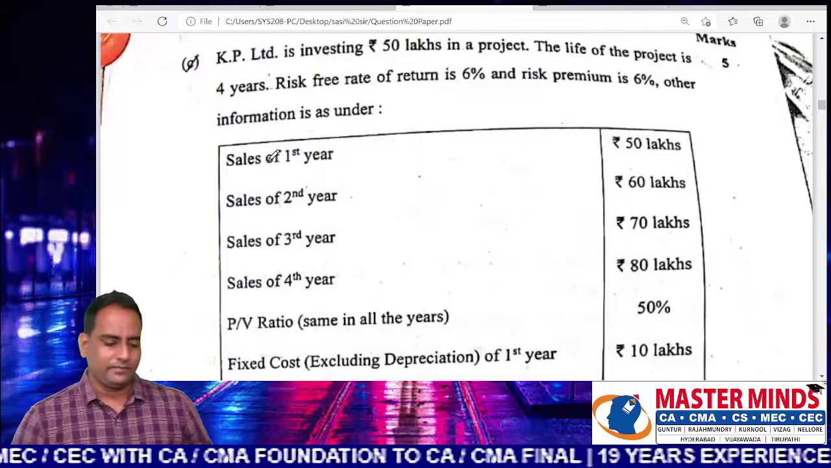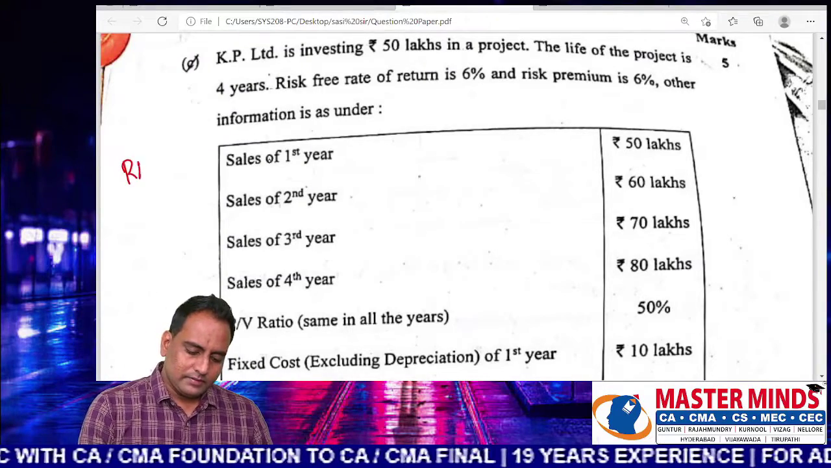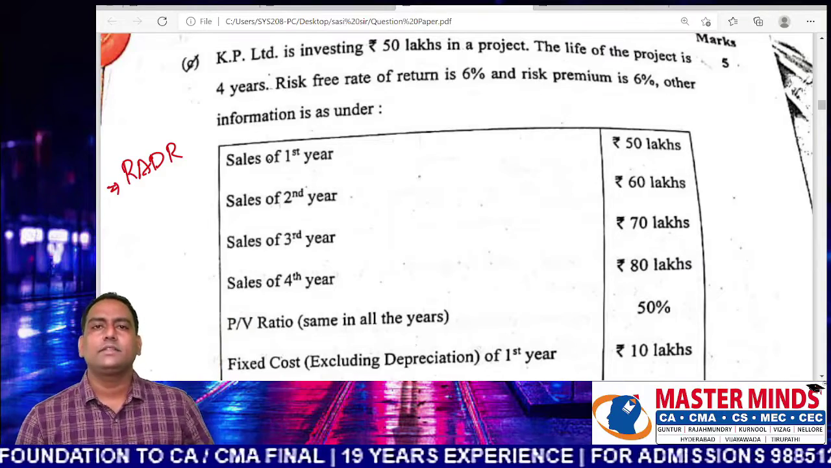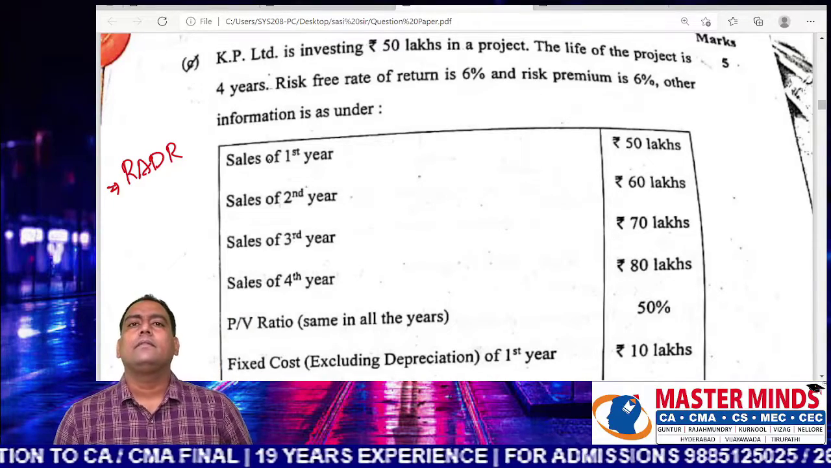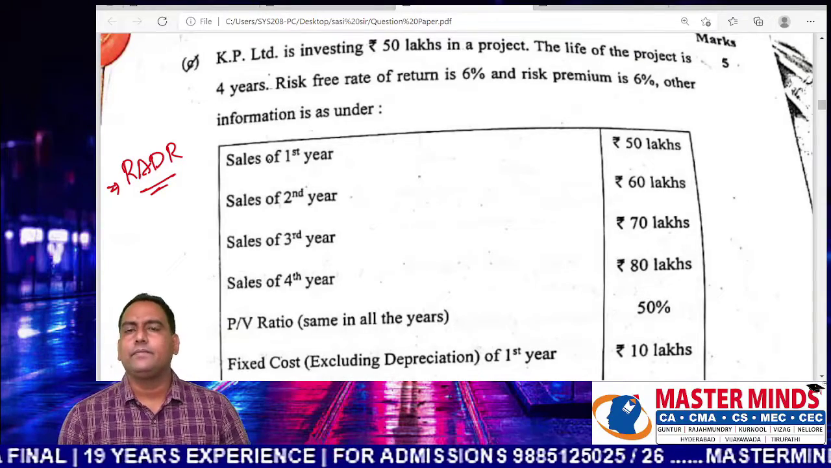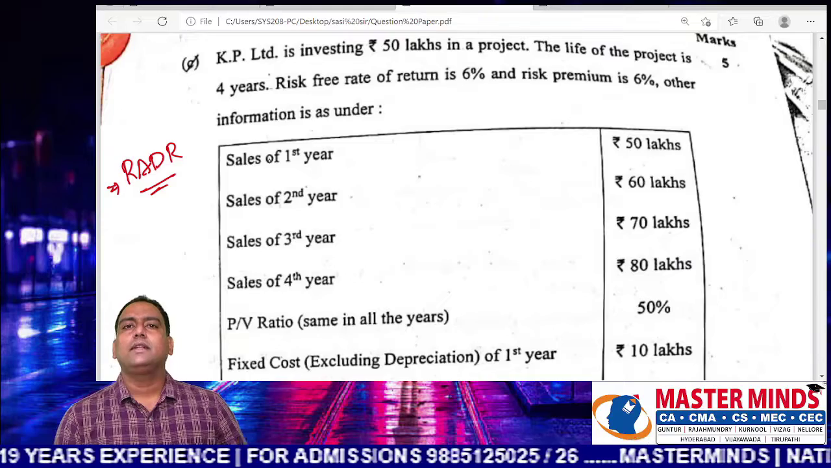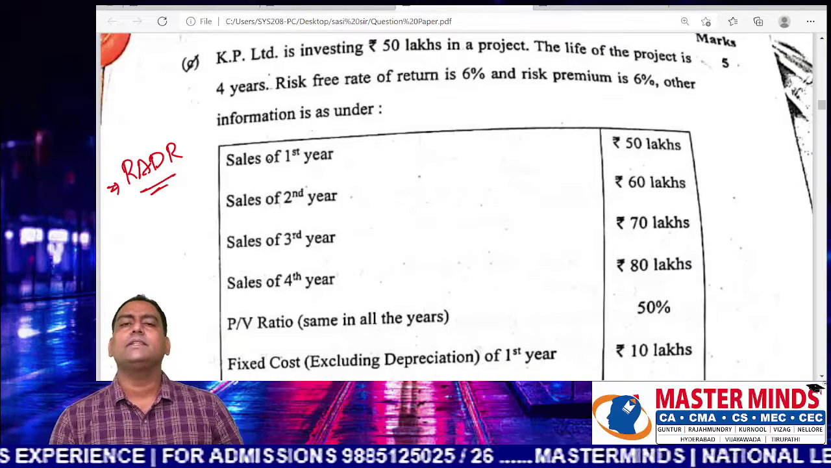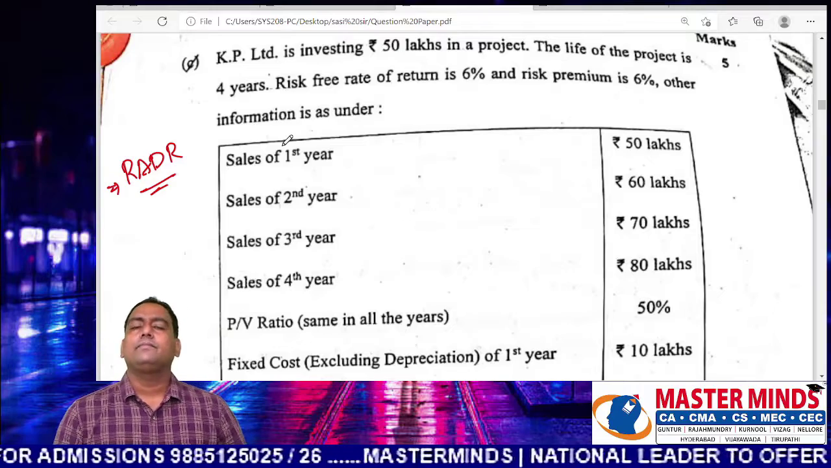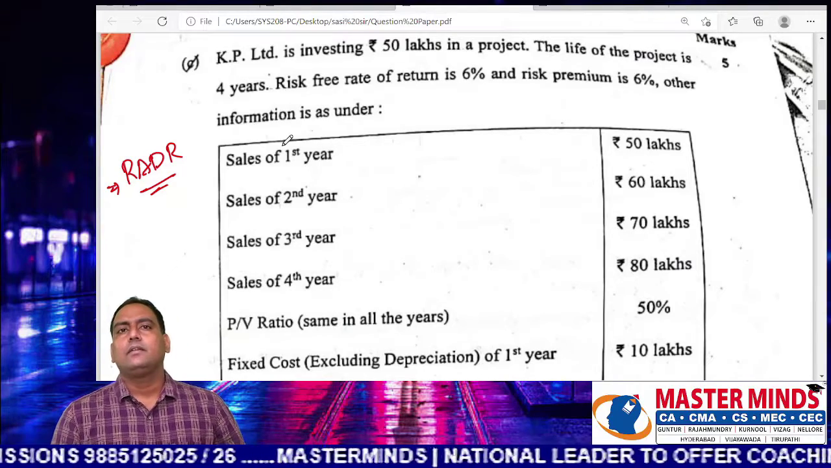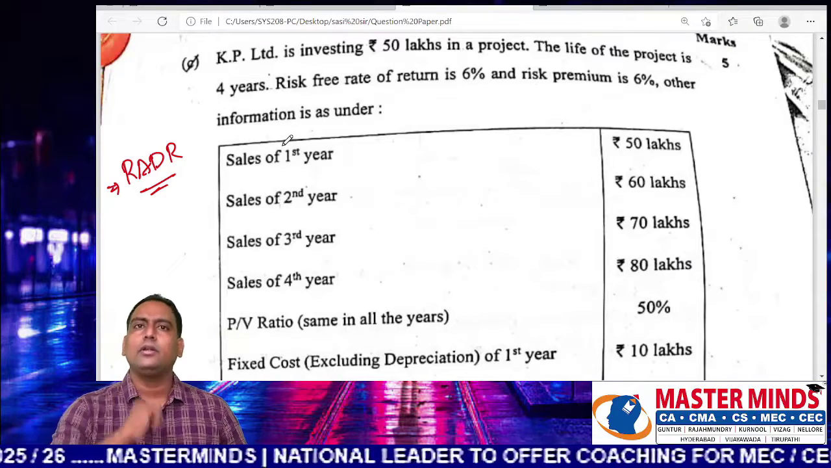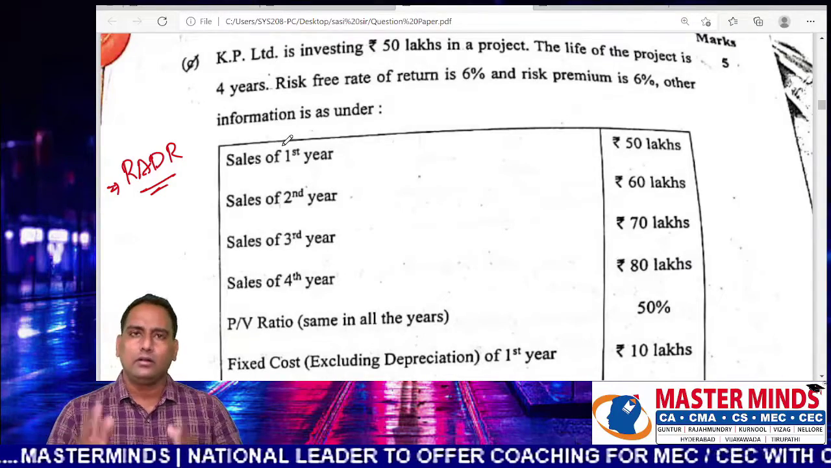Part C. This is on RADR, risk adjusted discounting rate. So what do you mean by RADR? Risk adjusted discounting rate is nothing but the discount rate which is used to discount the cash flows of a project. RADR says that when you have different projects having different risk characteristics, you should not use the same discounting rate for all the projects.